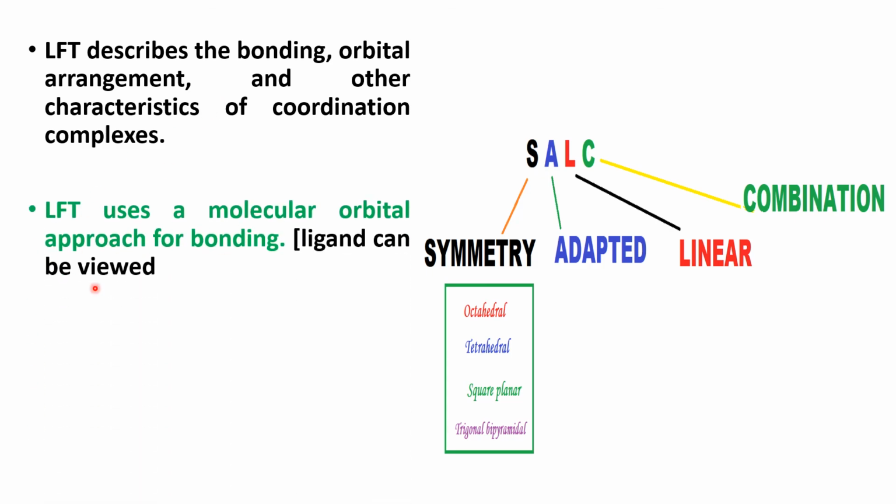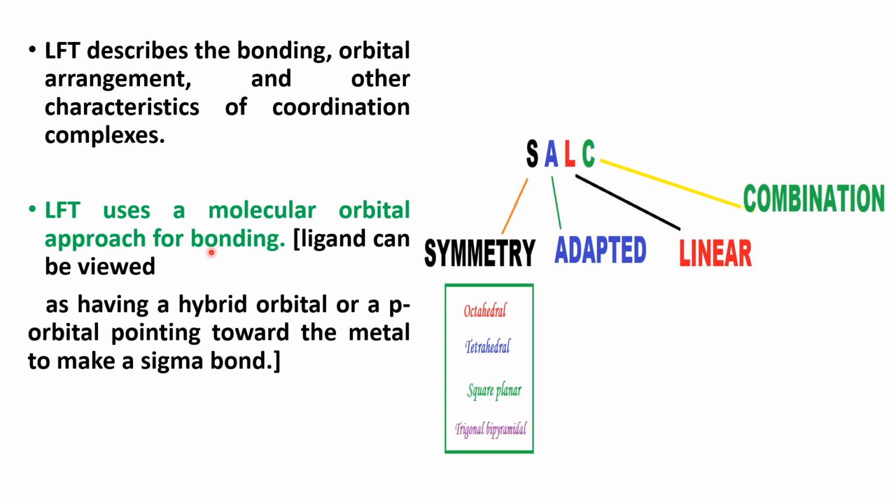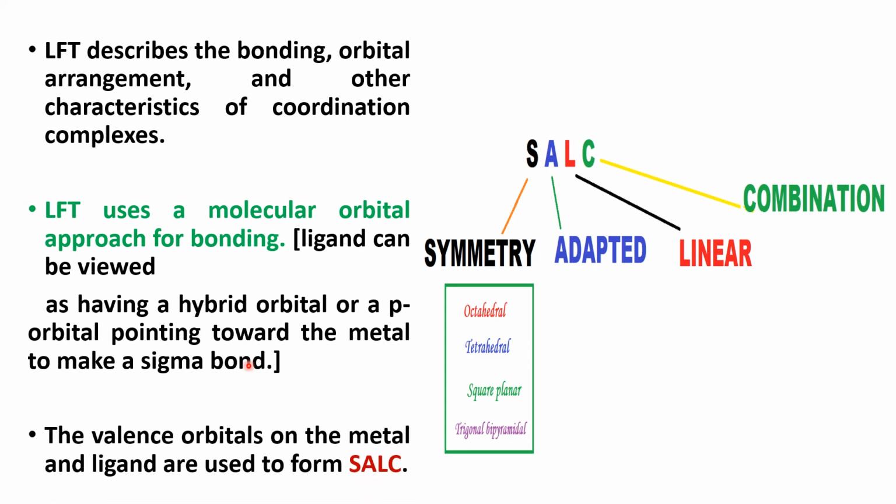Ligand field theory uses a molecular orbital approach for bonding. That means a ligand can be viewed as having a hybrid orbital or a p orbital pointing toward the metal to make a sigma bond. The valence orbitals on the metal and the ligand are used to form SALC, that is, symmetry adapted linear combination.